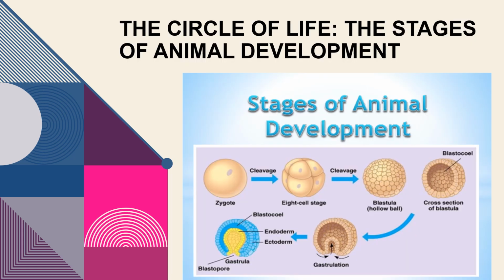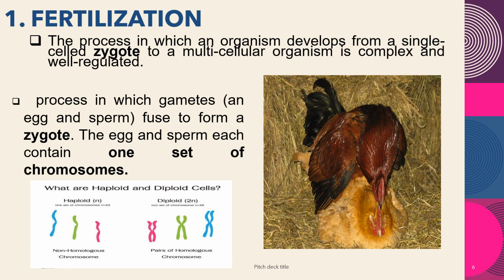So this is the circle of life, or the stages of animal development. The first one here is what we call the zygote, followed by cleavage, going to the blastula, into the next stage, followed by another stage. Okay, so let's start with the fertilization.